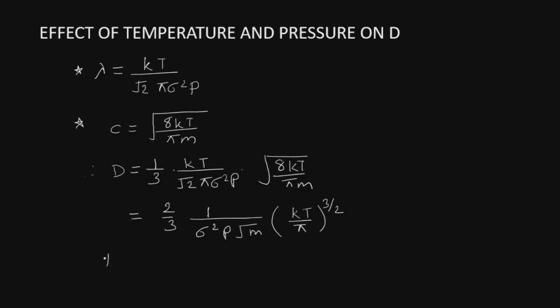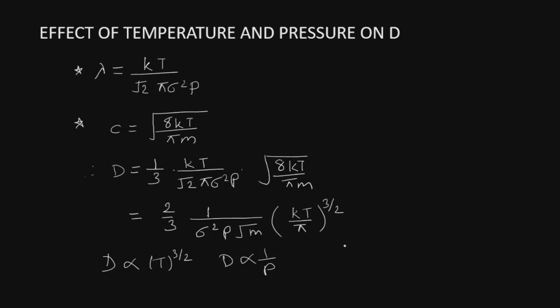So we can write that D is directly proportional to T raised to power 3 by 2 and D is inversely proportional to the pressure. So it shows that the coefficient of self diffusion is directly proportional to T raised to power 3 by 2 and inversely proportional to the pressure.